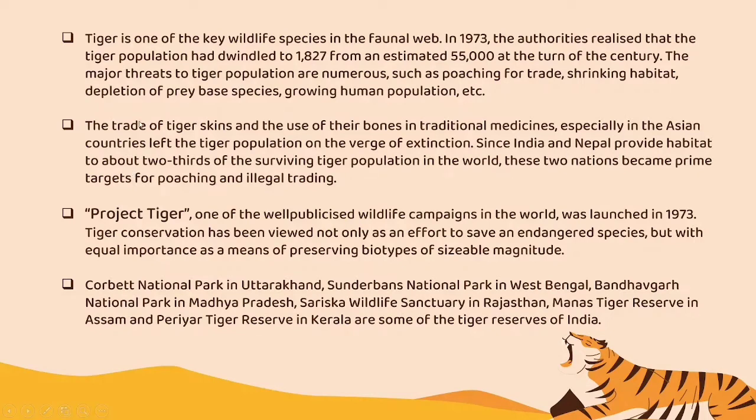From a global scenario, only India and Nepal have the privilege of having this habitat, about two-thirds of the surviving tiger population being found in India. So, as a noted point of advantage, these have been targeted for poaching and illegal trading.